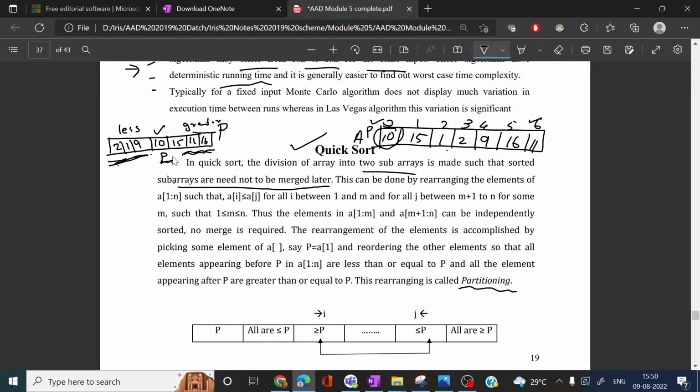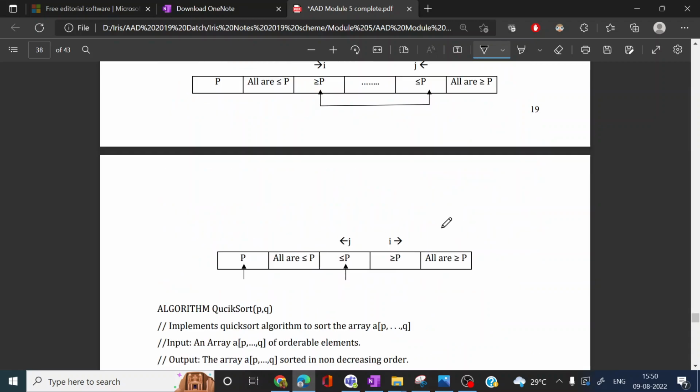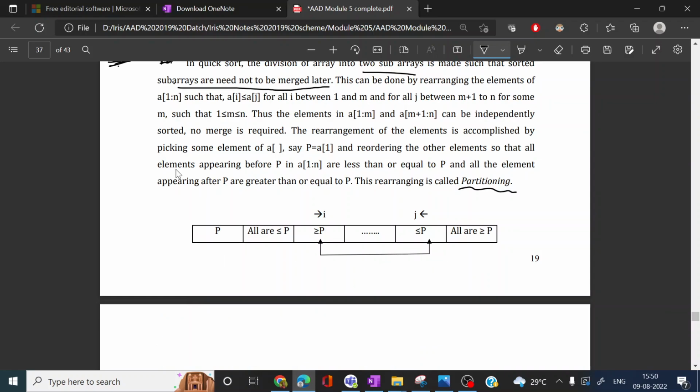Partitioning here means finding the proper place for the pivot element. So how will we do the partitioning? For that we can consider an example. Here the first element is the pivot element. While partitioning in the quicksort algorithm, all elements less than the pivot element will be kept on the left side, and all elements greater than the pivot element should be on the right side.